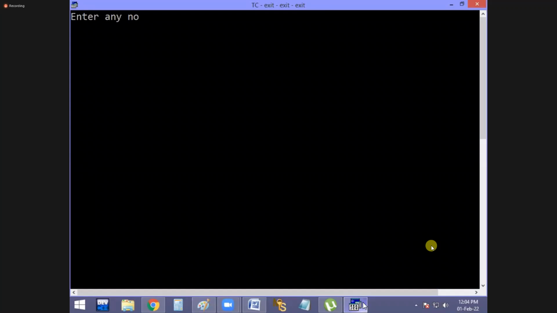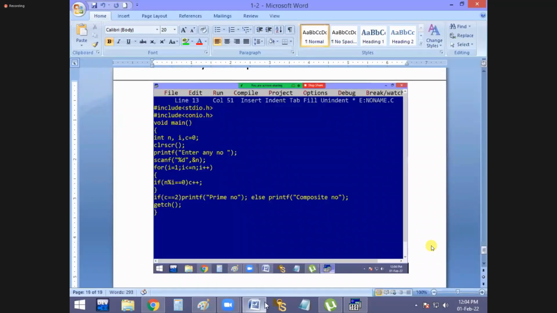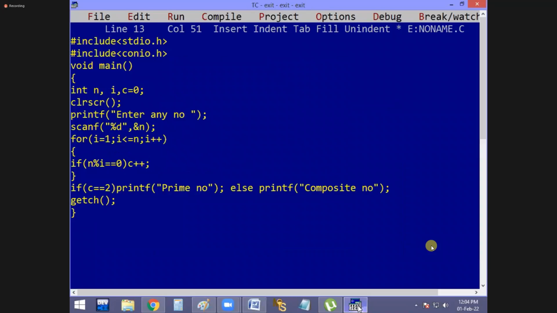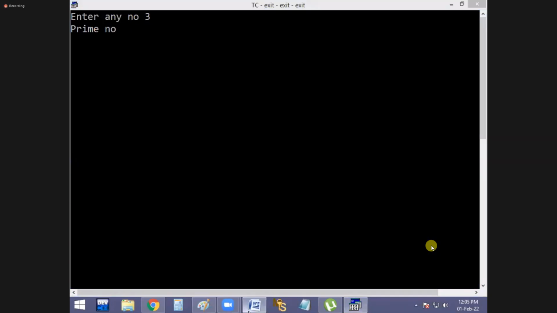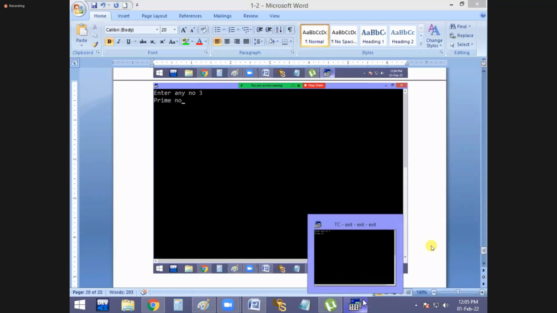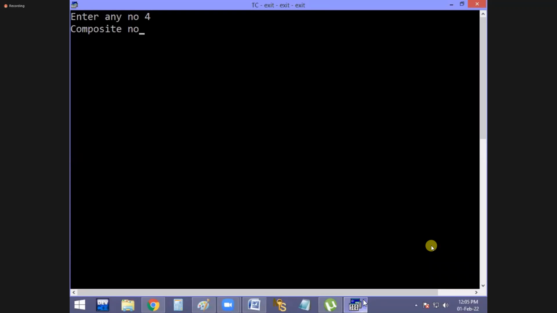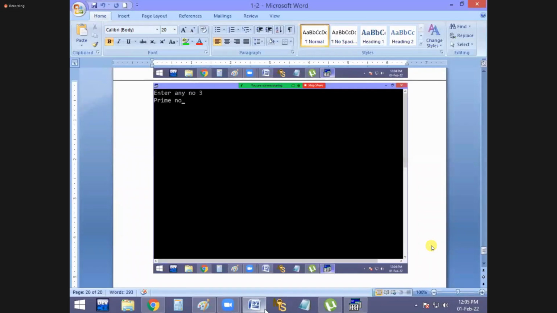Now watch it. Entering 3. 3 is a prime number. And next, this time I'm entering 4. Now it is saying composite. That's all, guys. I think it is very clear now. Everyone.